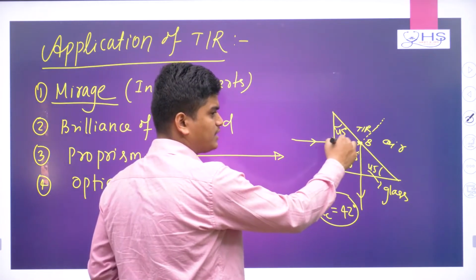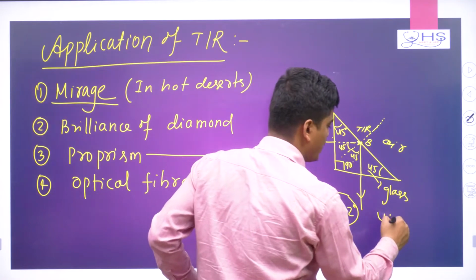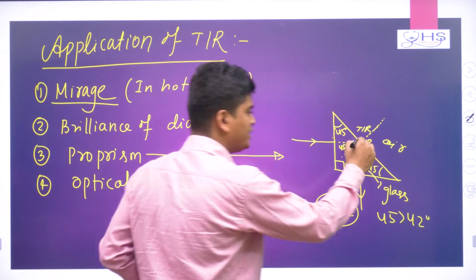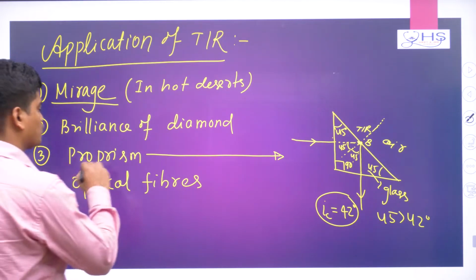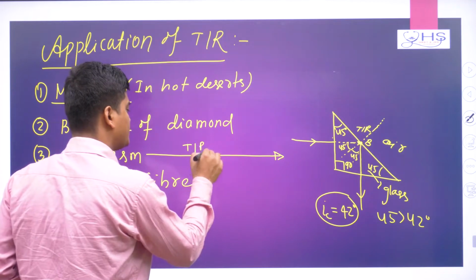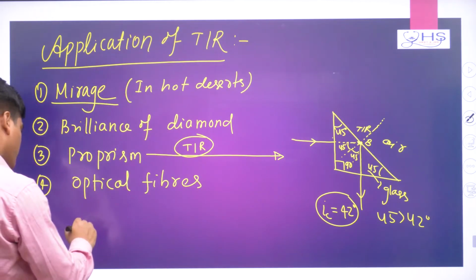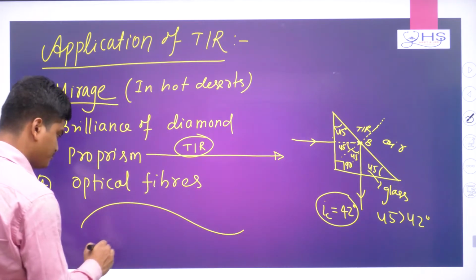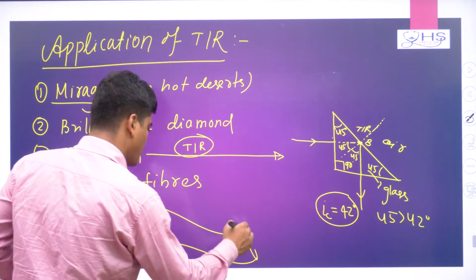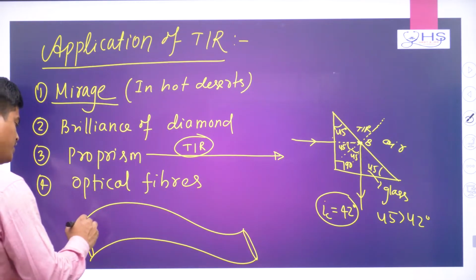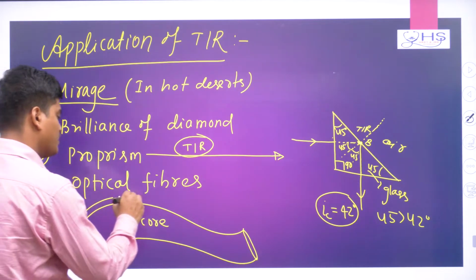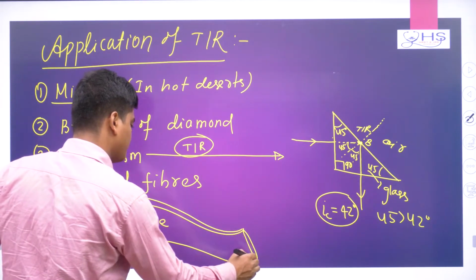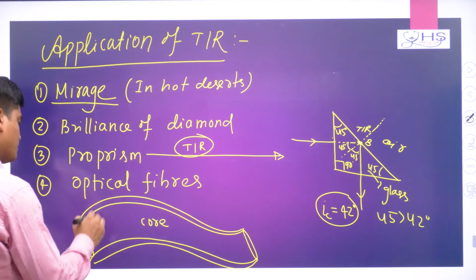That's why I can write here that 45 is greater than 42. So at this point B, refraction will not happen, and total internal reflection will happen. So in the prism, it is based on TIR. And an optical fiber will have a pipe like this. In this pipe, on the inner side you have a core, and here you have cladding.